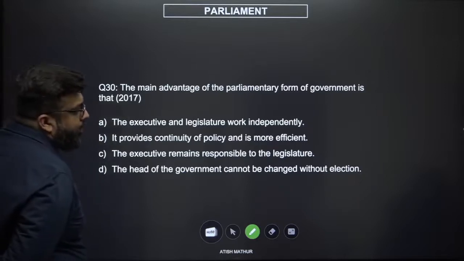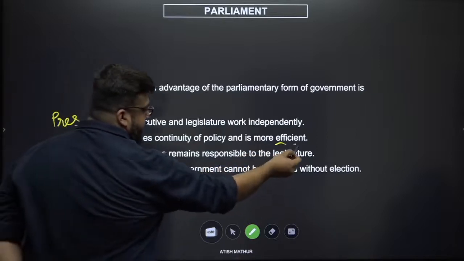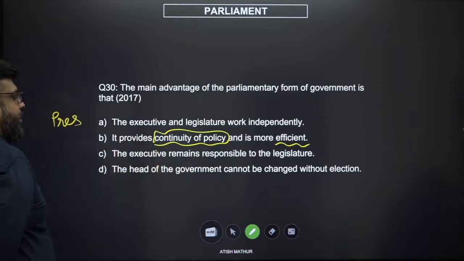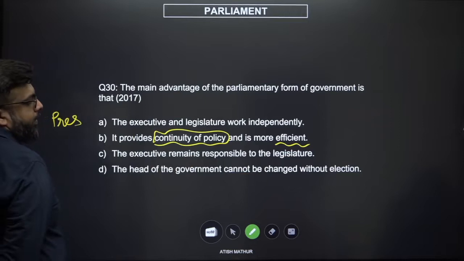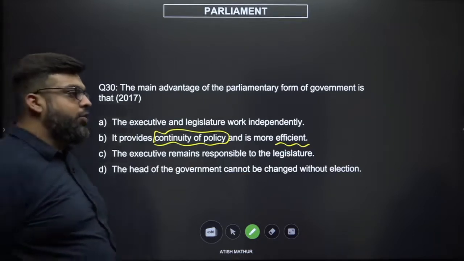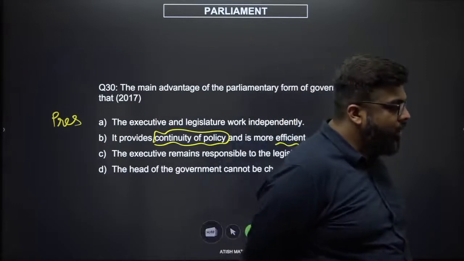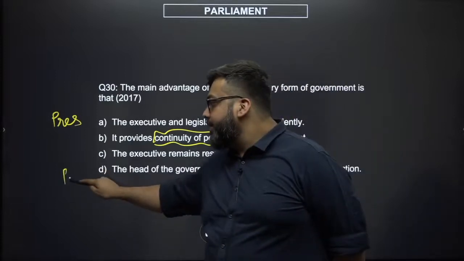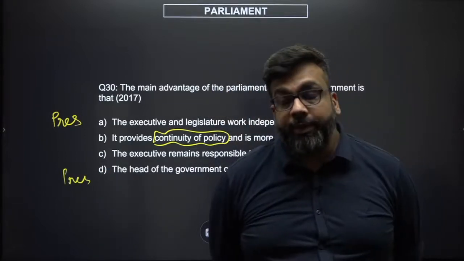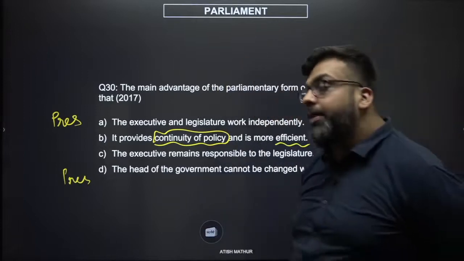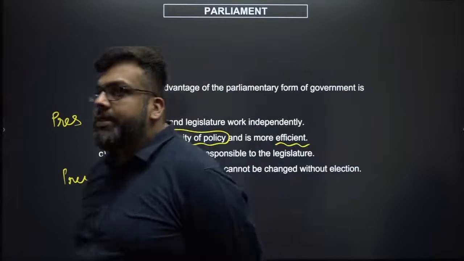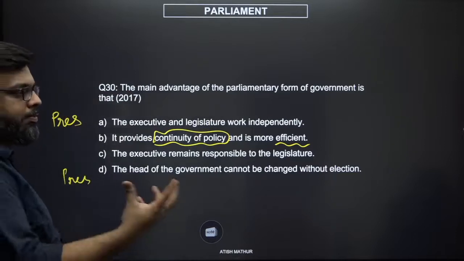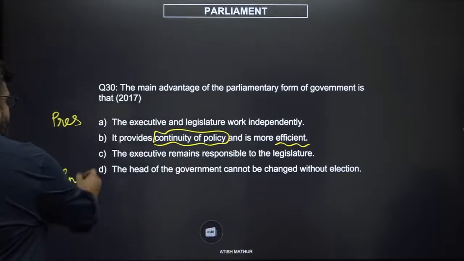It provides continuity of policy and is more efficient. Usually presidential systems are more efficient, and no matter what form of government, continuity of policy is very subjective. The head of the government cannot be changed without election. That's actually not the case. You can change the head of the government without election because you are not directly electing the head of the government. You are electing the head of the government in a presidential election. And in India also, if the prime minister dies, who is the head of the government in a parliamentary democracy, you don't necessarily have re-elections. You then select the next prime minister because the party still has a majority in the Lok Sabha. Your answer would be C.